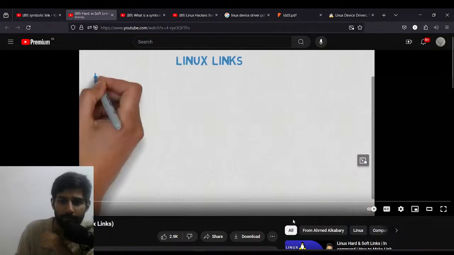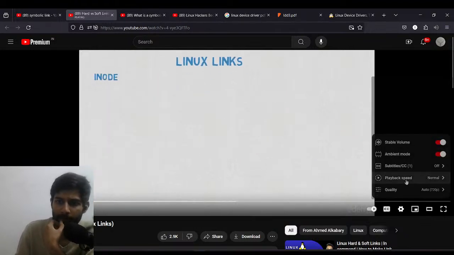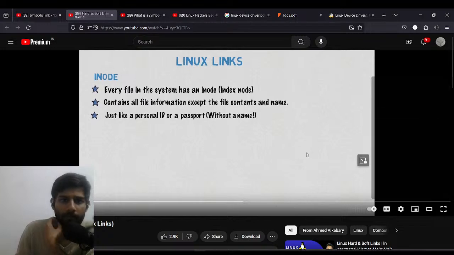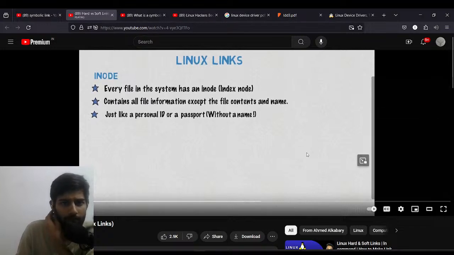Linux links. So, for every file in our file system, there exists an index node, or an inode. An inode is like a database of a file.